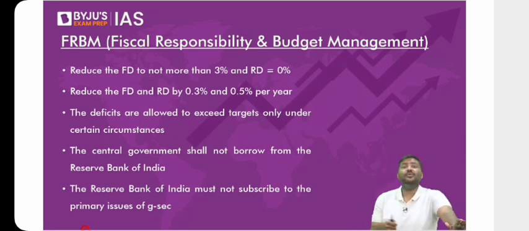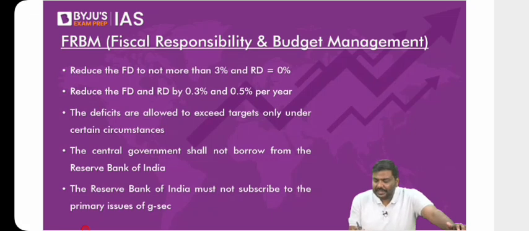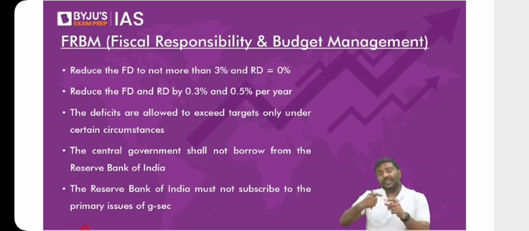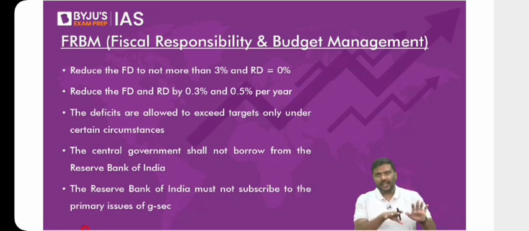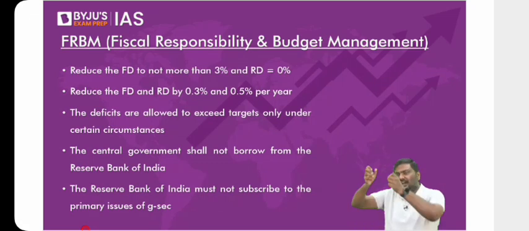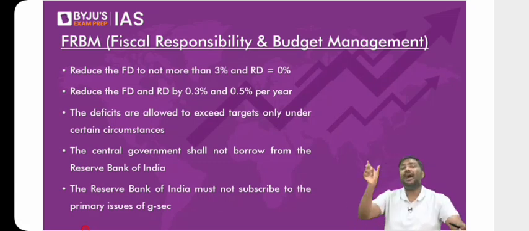How will the funds be utilized here? These funds will be utilized for implementing two types of schemes. Remember this: there are two types of schemes under which the funds will be utilized by the respective agencies. These two schemes are the Part A scheme and the Part B scheme. Whatever funds are allocated, they are allocated for two types of schemes. One is called Part A, the second is called Part B.